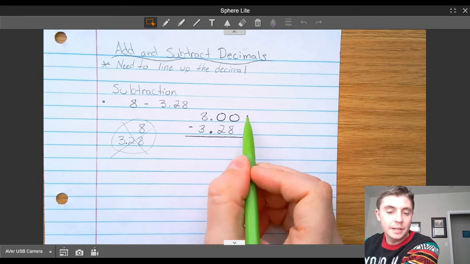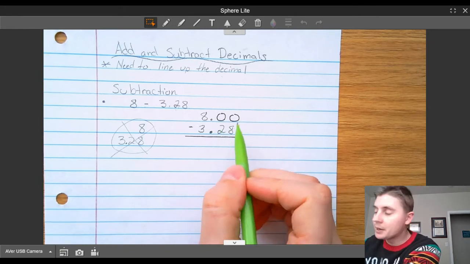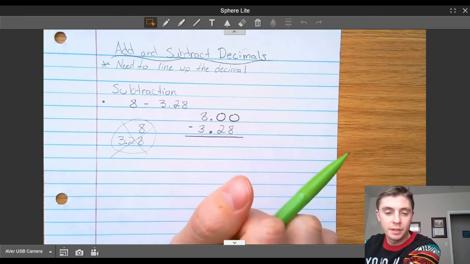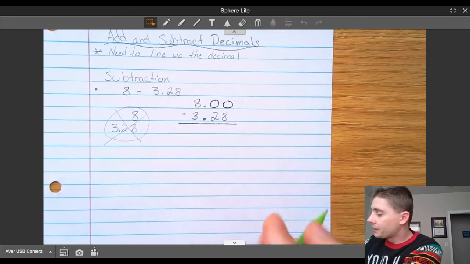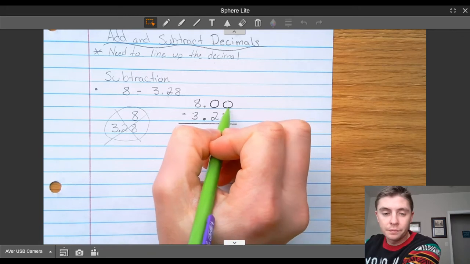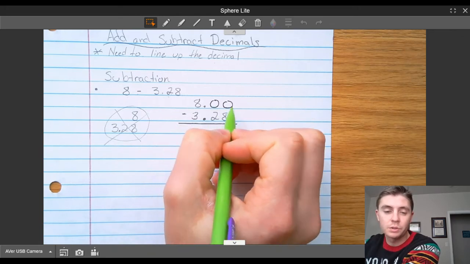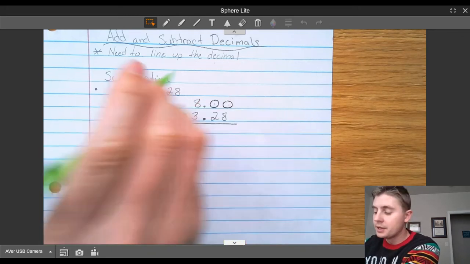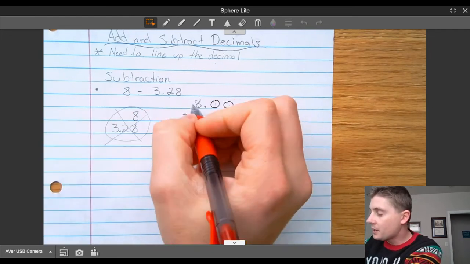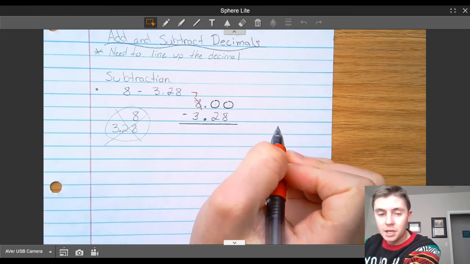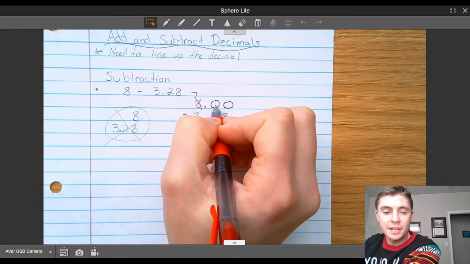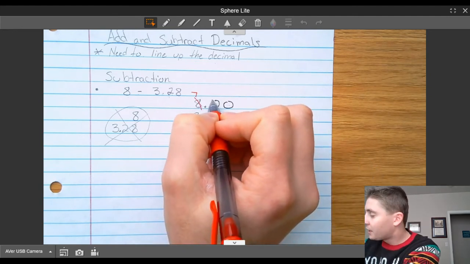The way I subtract is I'm going to treat this as if they were whole numbers. I'm going to pretend that decimal is not even there, and I'm just going to subtract. So I'm going to look at my first part. I can't take 8 away from 0. I can't take 2 away from 0, so I can't borrow from these two. So I'm going to go all the way to the 8, and I'm going to borrow from the 8, and my 8 is going to become a 7. That initially makes the very next place value in the tenths a 10.